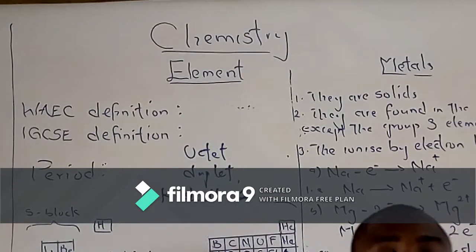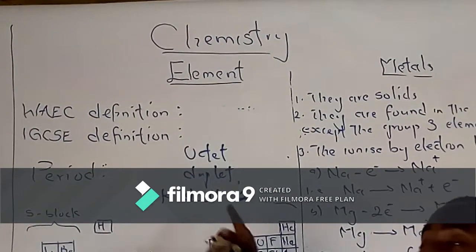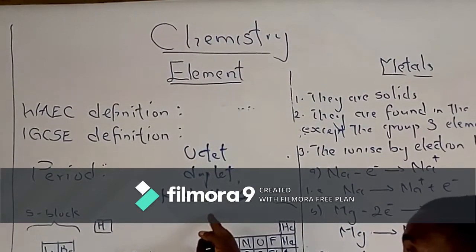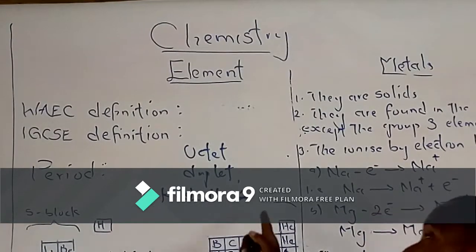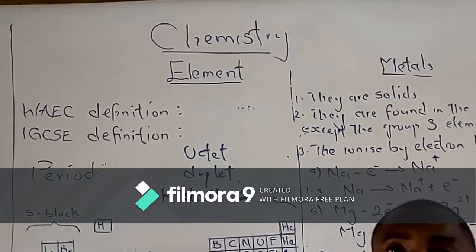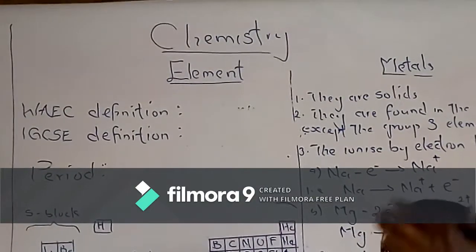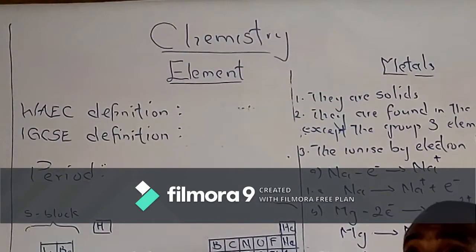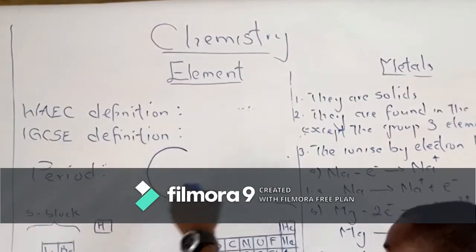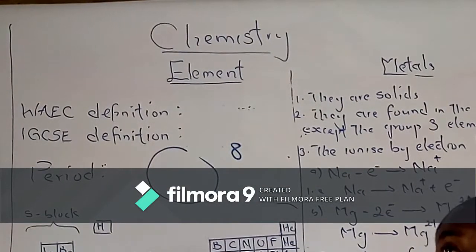Now, if it contains 1 electron, it shows that that element has an incompletely filled K shell. That element will be active. But if the element has only the K shell, and the K shell has 2 electrons, it is completely filled, then that element will be inactive. Again, for the L shell, which is the second shell, the M shell, the N shell, the maximum number of electrons they can take for now is 8.